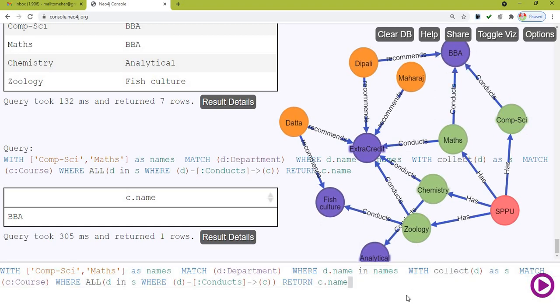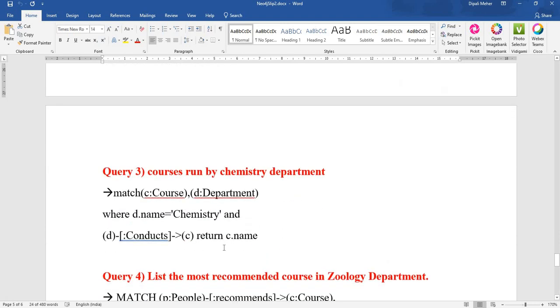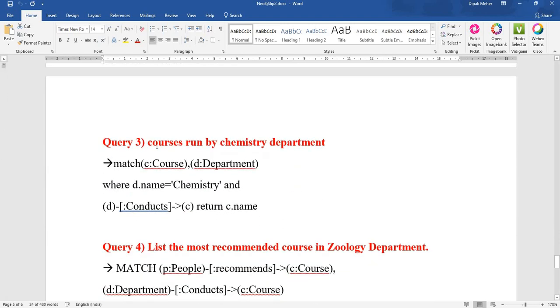So does your query run perfectly? Does it show the common course? Yes. Now go for the next query. List the courses run by the chemistry department. Here you want to display all the courses run by the chemistry department.